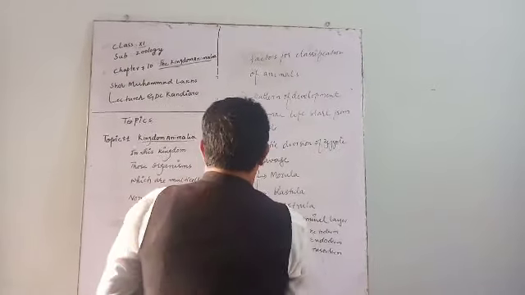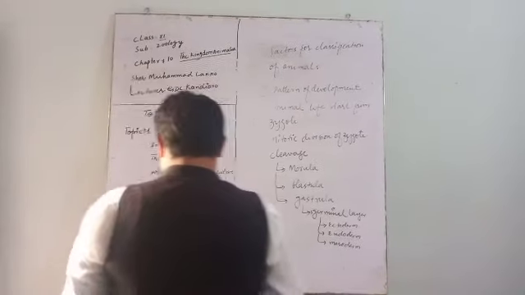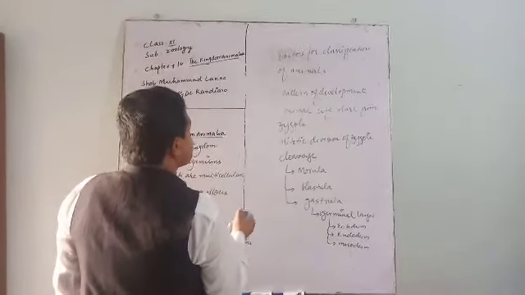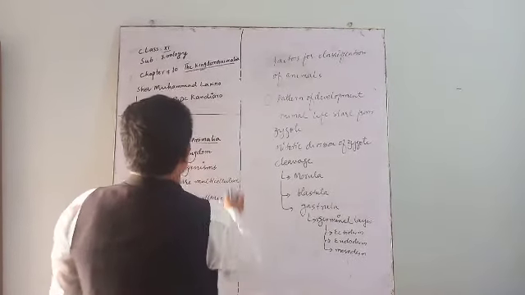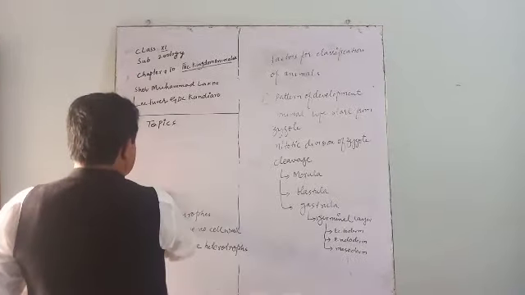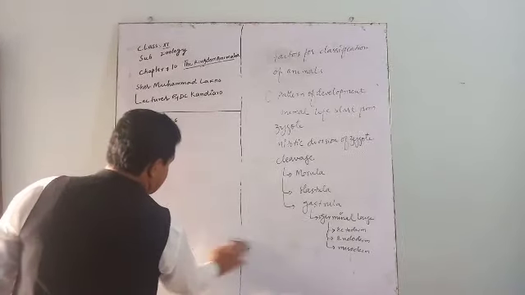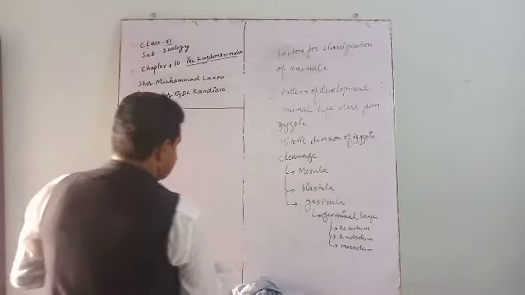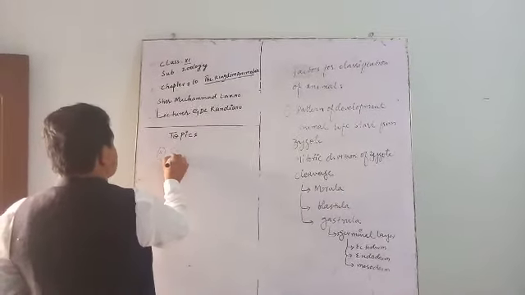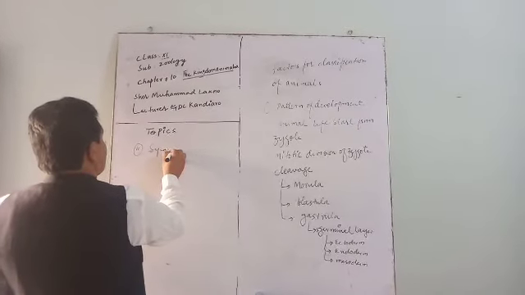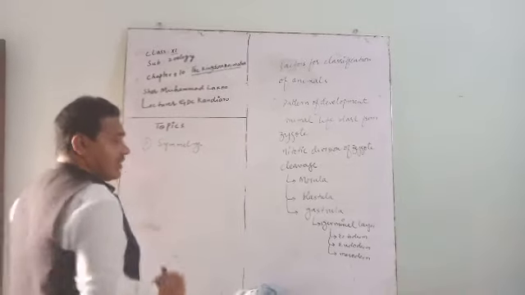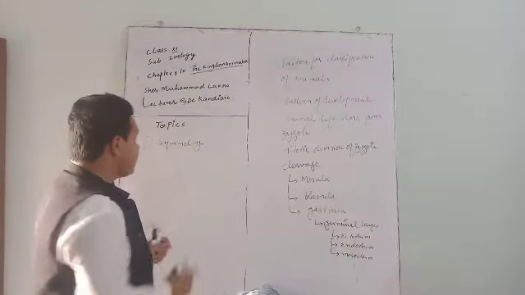Then we have another factor, which is called symmetry. Another factor for classification of living organisms is symmetry. Number two is symmetry. Now, what is symmetry? Symmetry is the overall body shape of the organism.